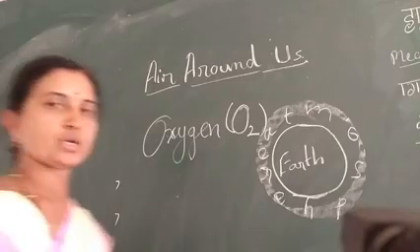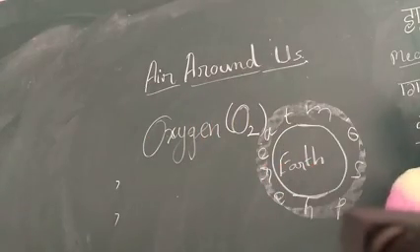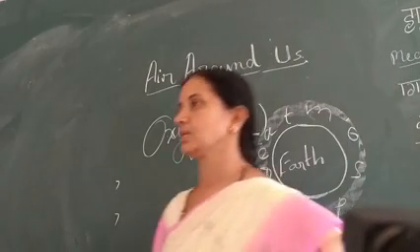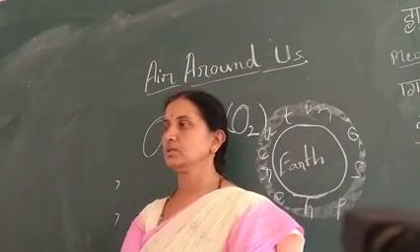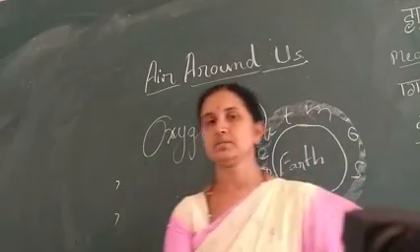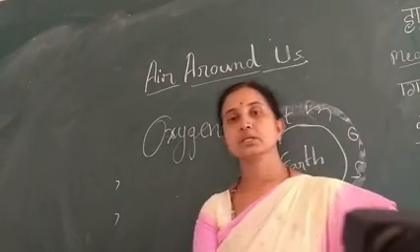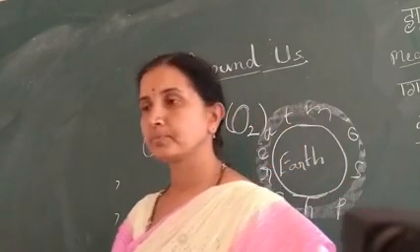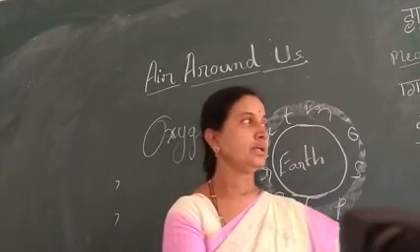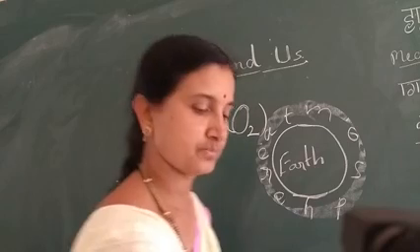Oxygen is one of the components in the air. This oxygen is more necessary than the other gases for the plants and animals, for all the living beings. Then how do these plants and animals get oxygen? Plants take carbon dioxide from the atmosphere through their leaves.